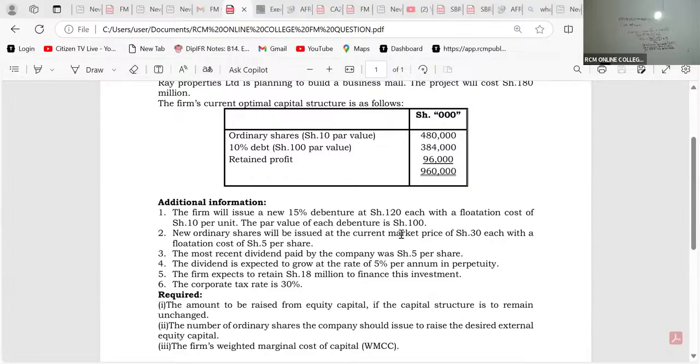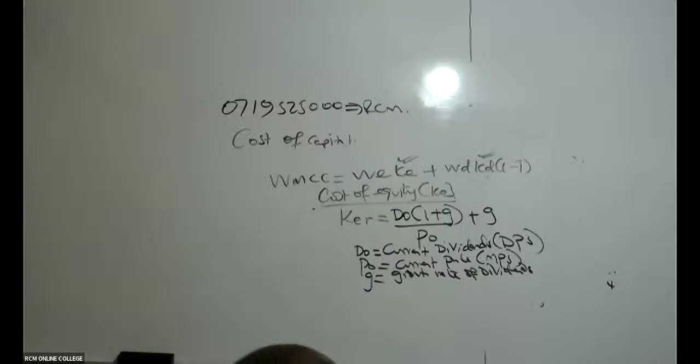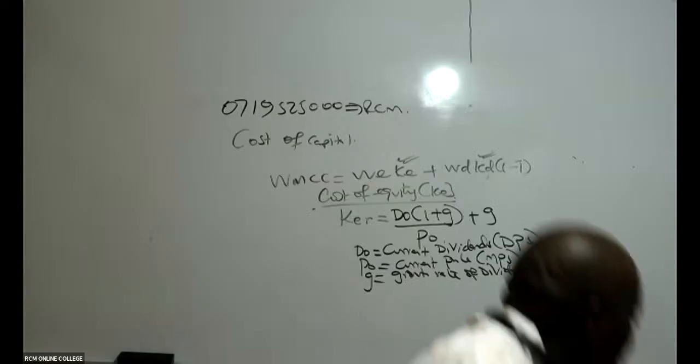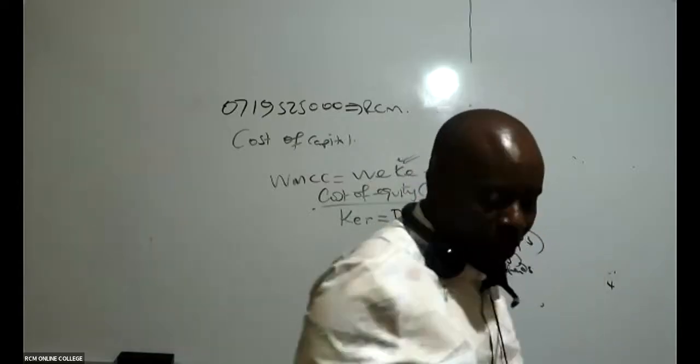That is 30, PO. And then you can see here, the most recent dividend paid, most recent means today, most recent means now, O. The most recent dividend, which is our DO, will be 5. And this dividend will be growing at 5%. So now I have everything really to ensure that I get what here? I get cost of equity, retained earnings.